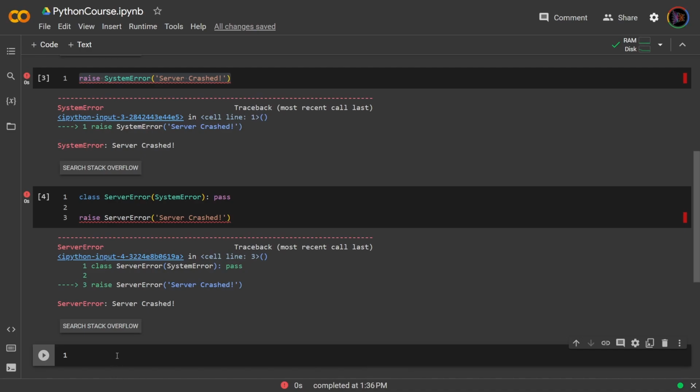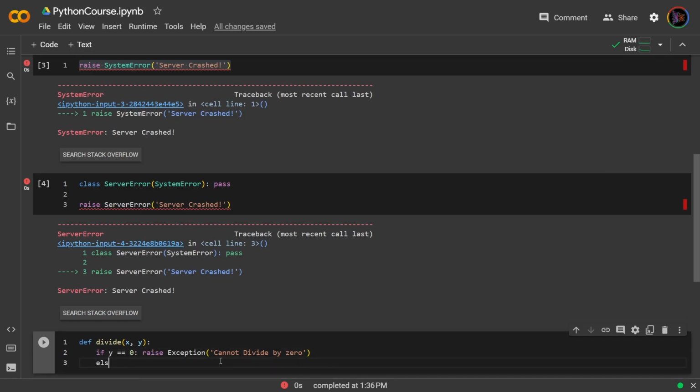Now, there's more to handling exceptions than simply just throwing or raising those exceptions. We can also control how exceptions are thrown. For example, let's say we were to create a divide function, def divide, where x is the numerator and y is the denominator. If the denominator is 0, then we can raise an exception, "Cannot divide by 0". Else, we return the result. So this is how we can control throwing an exception by using an if-else statement.